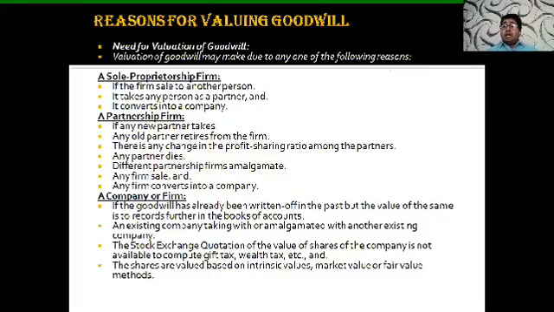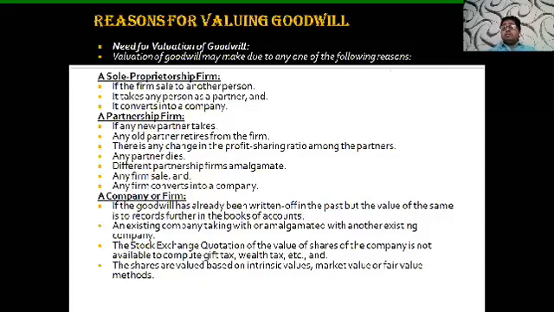When partners are required to change their profit sharing ratio, earlier they were sharing in the ratio 1:1:1, that is equal ratio. Now they want to share in the ratio 3:2:1. So in this change of ratio also, they want to adjust their goodwill, so they have to value the goodwill. Also, if one of the partners dies, then also we are required to value the goodwill.